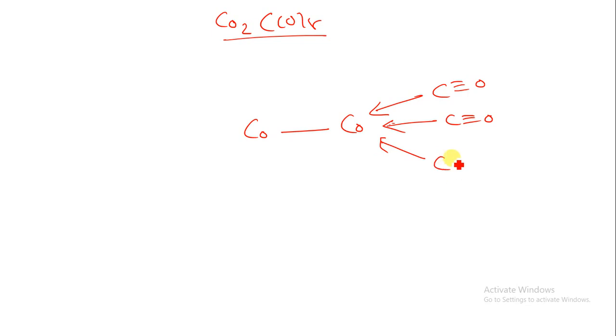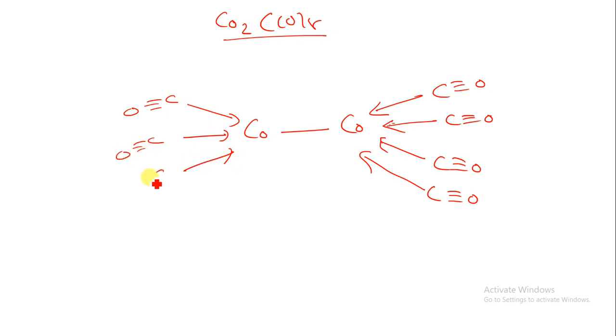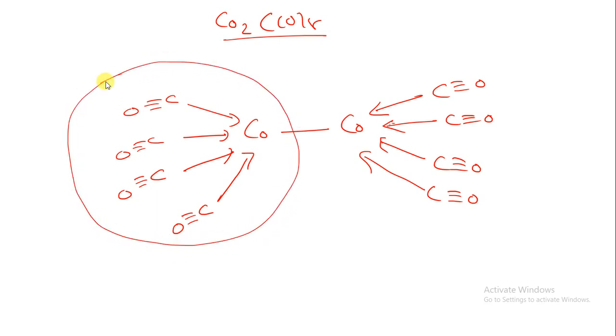Here I am having a third CO and a fourth CO. Here I am also writing one CO, then a second CO, and a third CO group, the functional group, the carbonyl ligand, with a C triple bond over here. Suppose I want to calculate the 18 electron rule for this structure, what I have to do is write down the 18 electron rule for this.